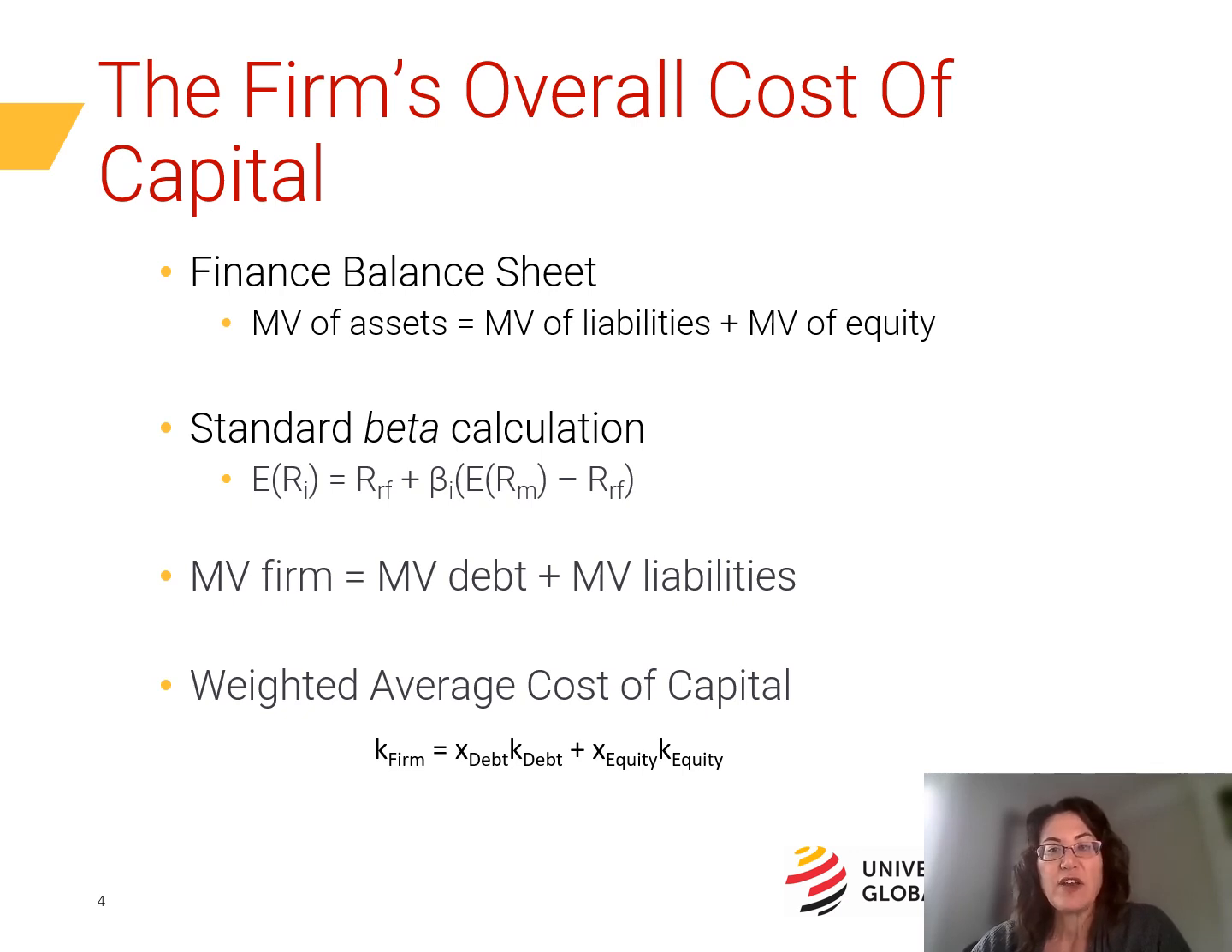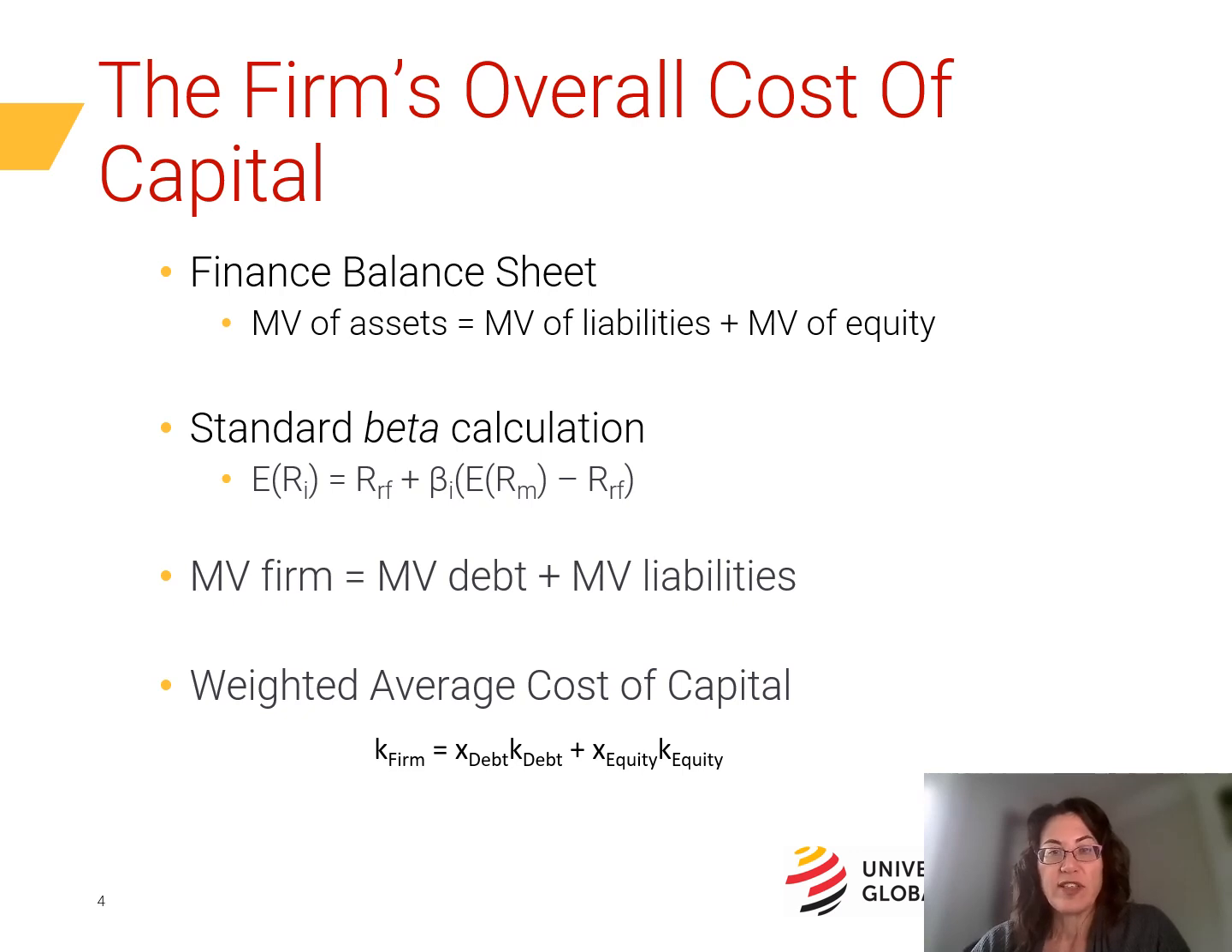Now, if analysts at a firm could estimate the betas for each of the firm's individual projects, they could estimate the beta for the entire firm as a weighted average of the betas for the individual projects. But since that's unrealistic, they can't use the standard beta approach. What they can do, however, is use their knowledge of the finance balance sheet, along with the concept of market efficiency, to estimate the cost of capital for the firm.